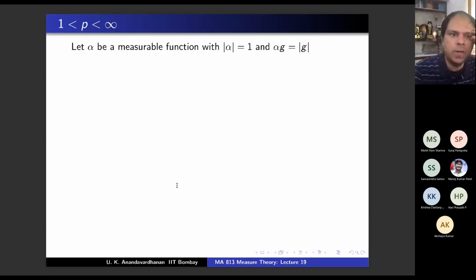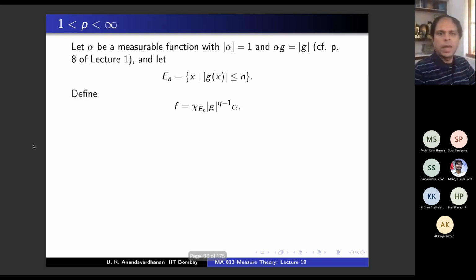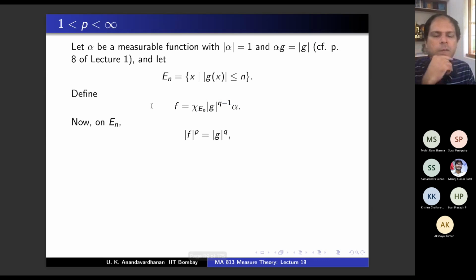When p is strictly bigger than 1, you're going to apply the polar decomposition. We did not call it that at the time, but we got a measurable function alpha, mod alpha equal to 1 and alpha g is mod g. Right? This is what we did long ago, lecture 1. And you take En to be the set of all x such that mod g x is less than or equal to n. And take a particular f. You might wonder why such a complicated f, but this would be obvious if you look at the proof. It is manipulating some inequality. So take it for granted for now, because anyway we are doing it fast.